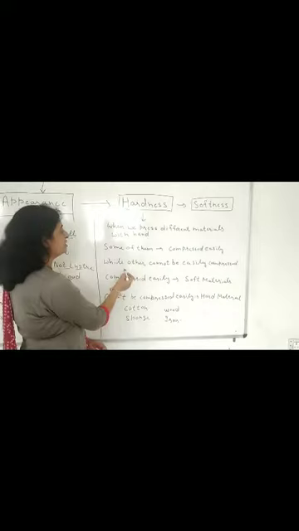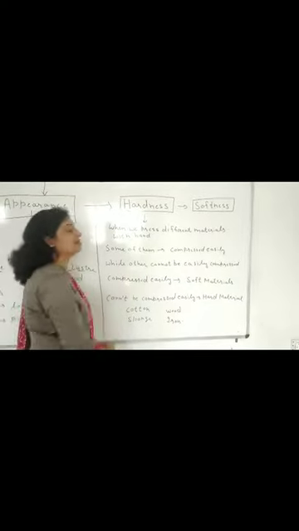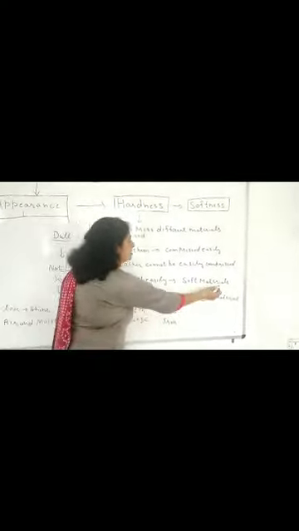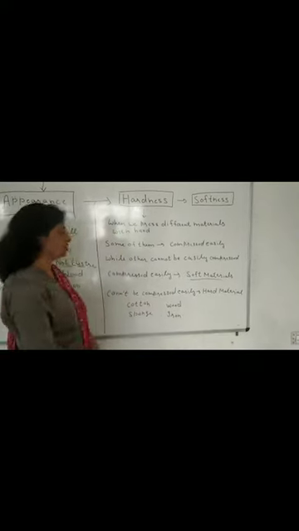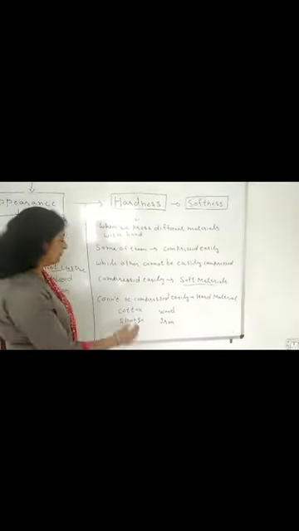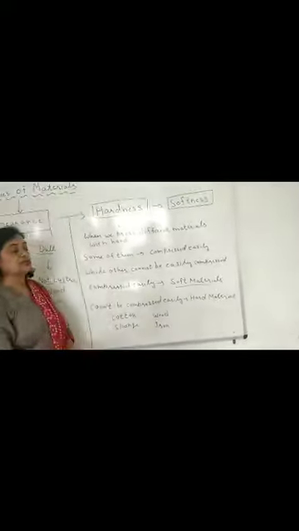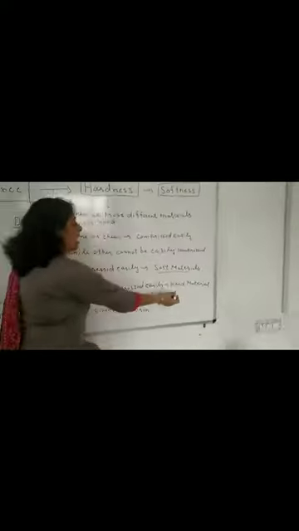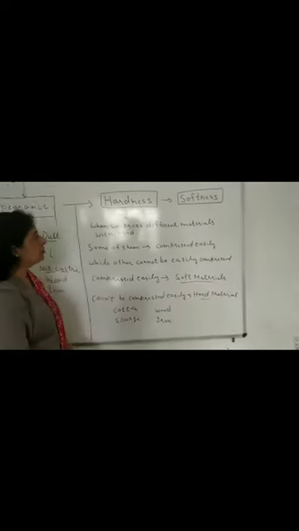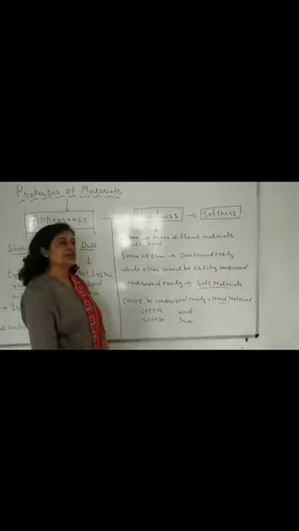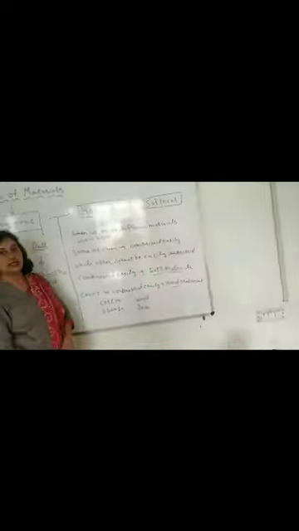Those objects which can be compressed easily are known as soft materials, like cotton and sponge. And those materials which cannot be compressed easily are called hard materials, like wood and iron. So, on the basis of that, we can categorize different materials as hard and soft.